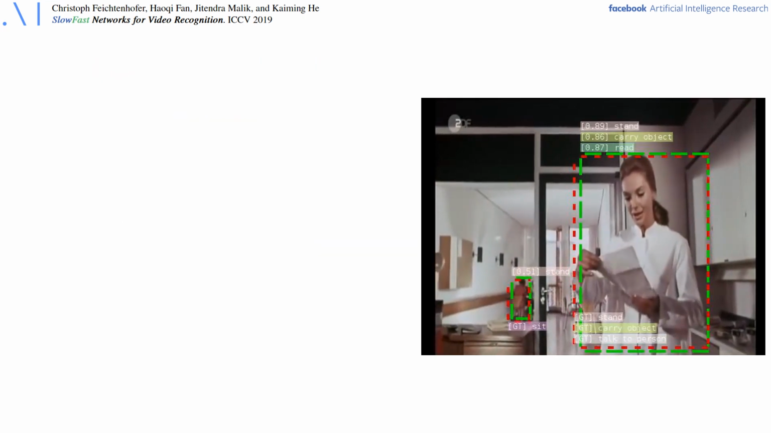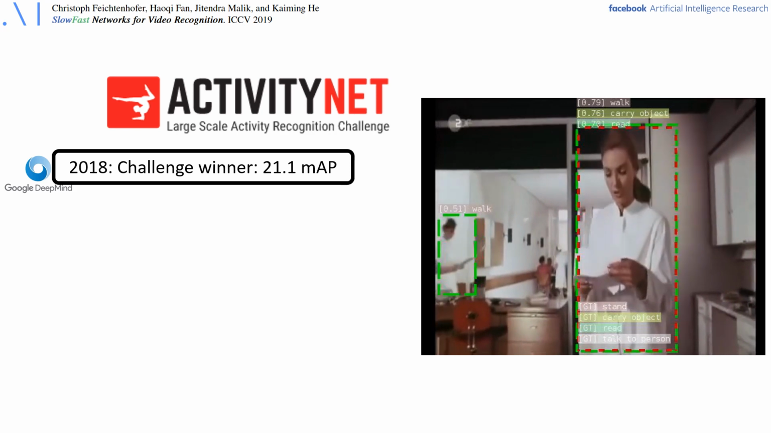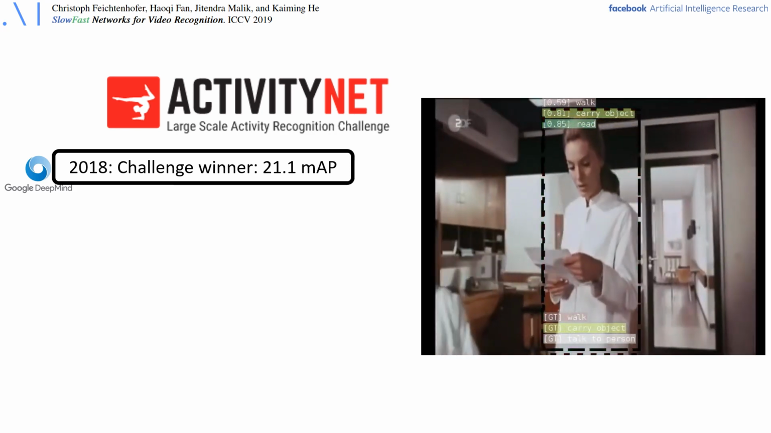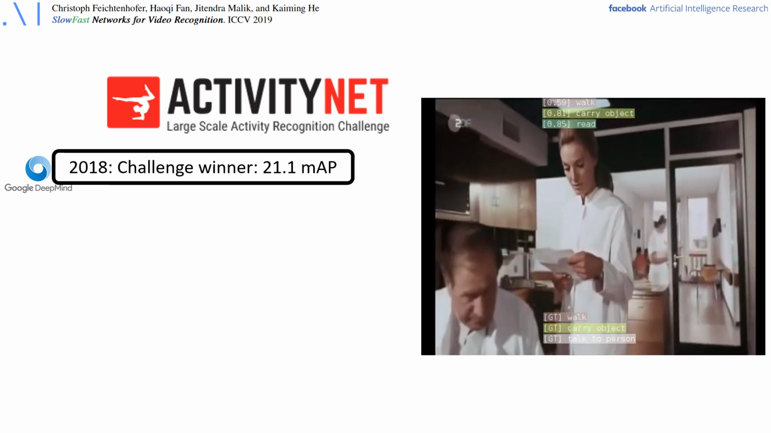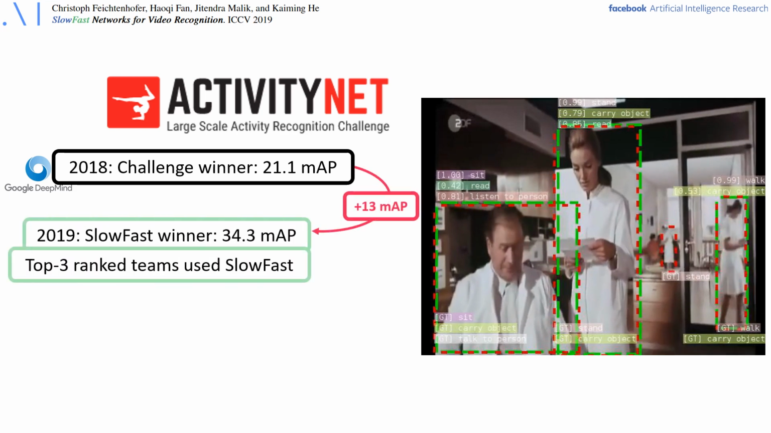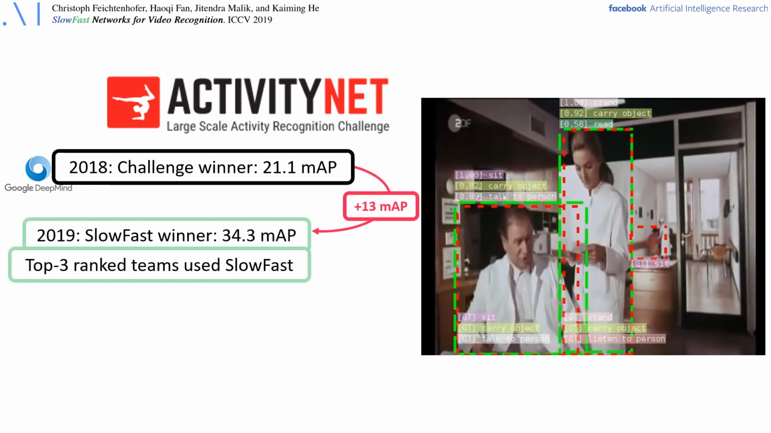We also participated in the ActivityNet Challenge last year, where we saw a gain of 13 mAP over the winning approach from the previous year.